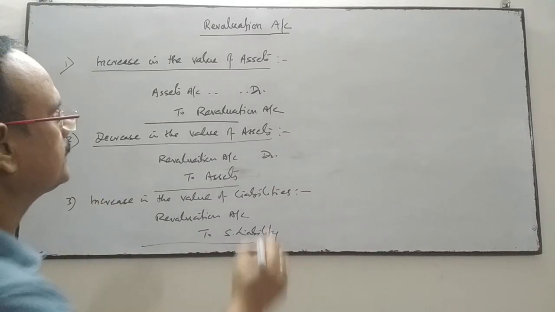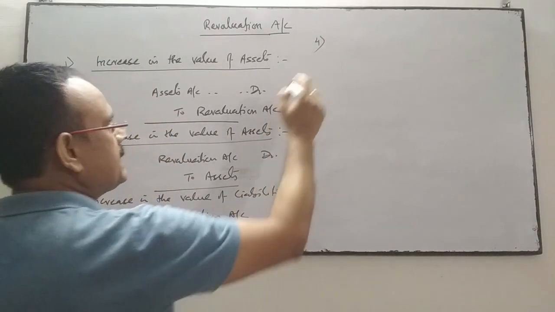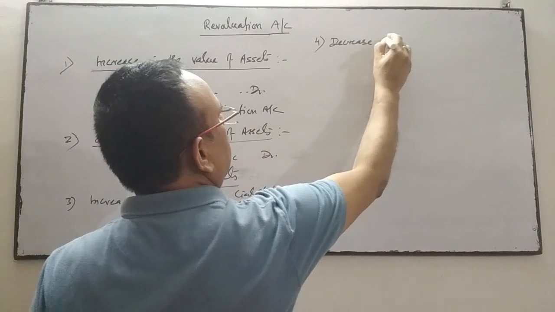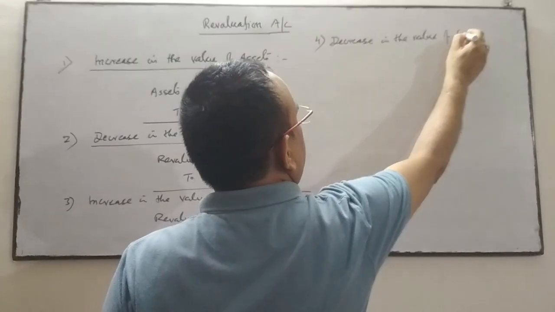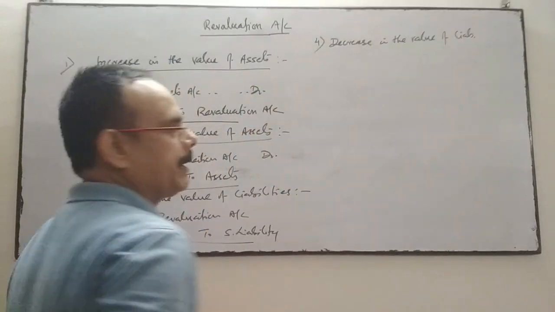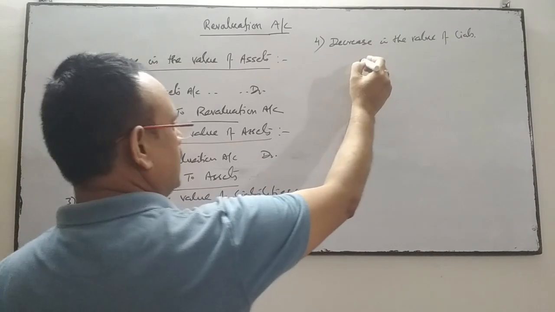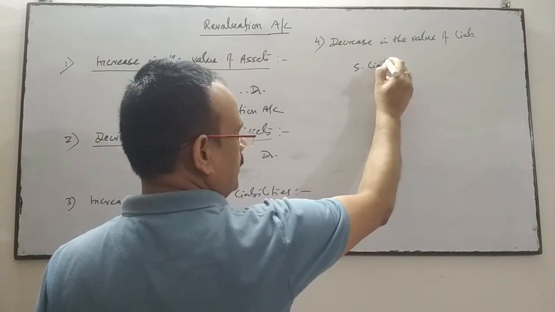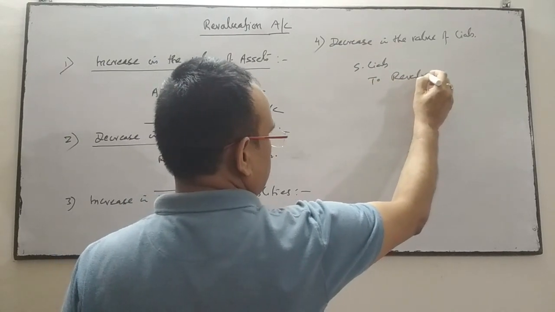Vice versa, when there is a decrease in the value of liability, when the liability is reassessed and the value has decreased, then that particular liability, sundry liabilities account debit to revaluation account.